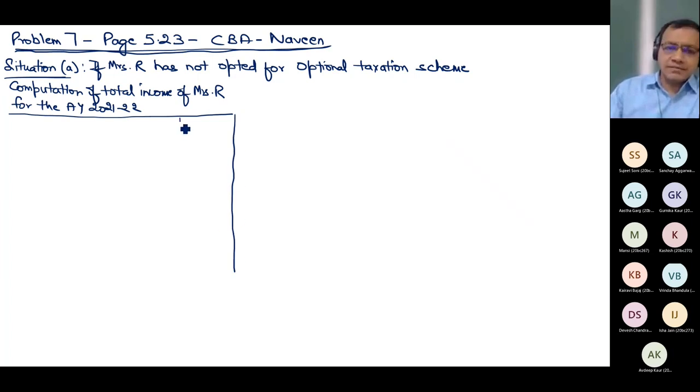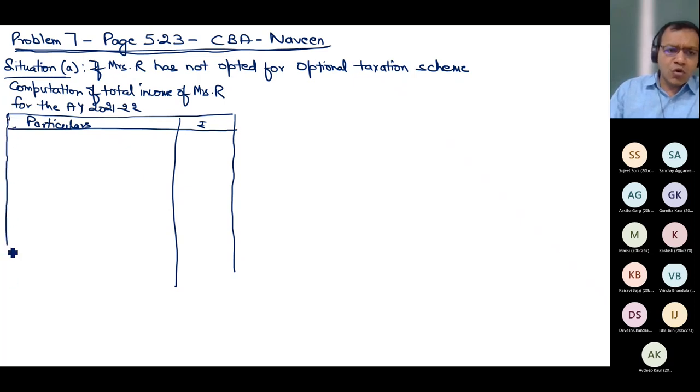So I'm leaving it blank. Always make a habit to present the questions beautifully. It leaves a good impression on the mind of any other person who is reading your book, copy or whatever, any project. Here itself I will compute tax liability also.